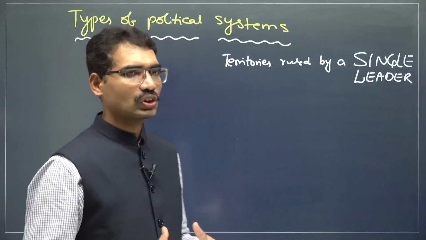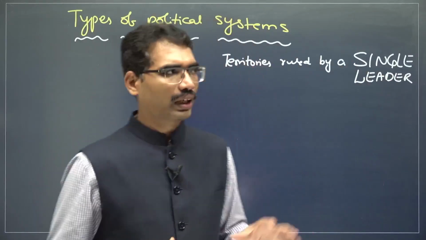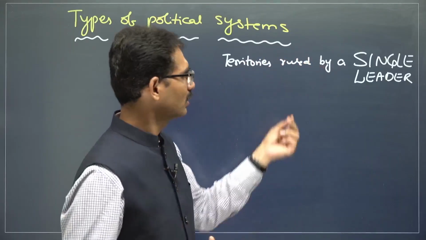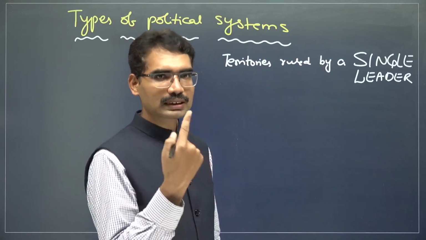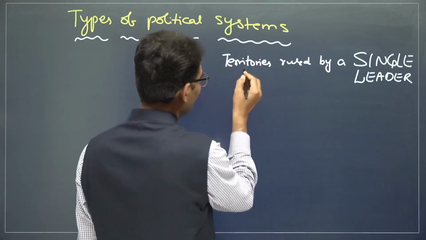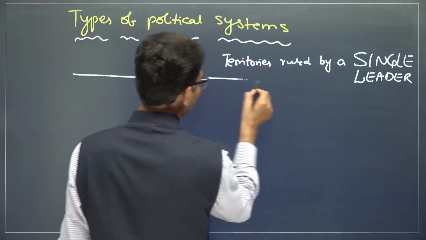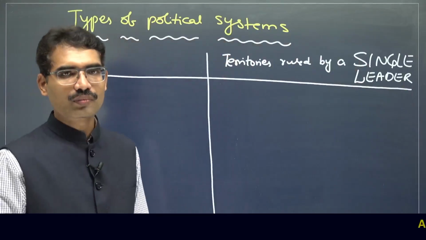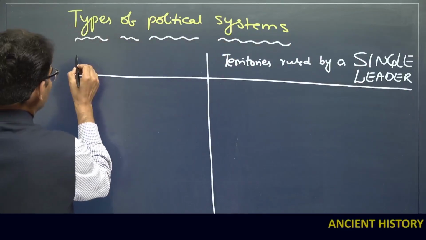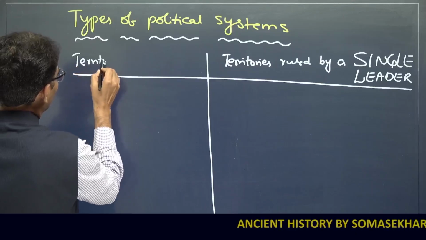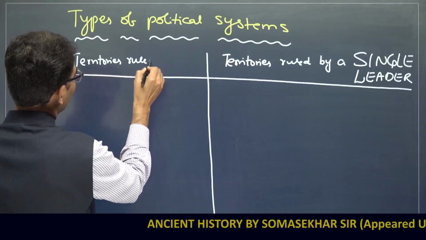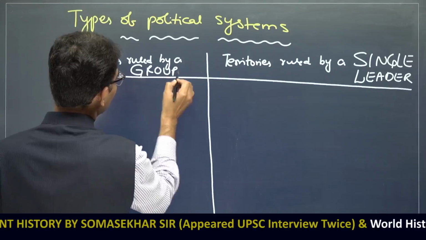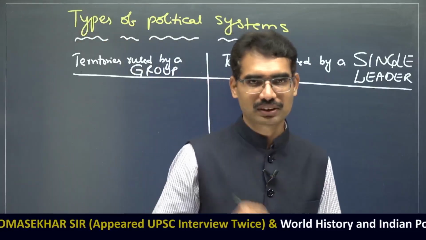That leader is called by various names: king, monarch, raja. That's why mono, single, who is ruling? Monarch. That is one type of territory. There are some territories ruled by a group of leaders. This is the difference.